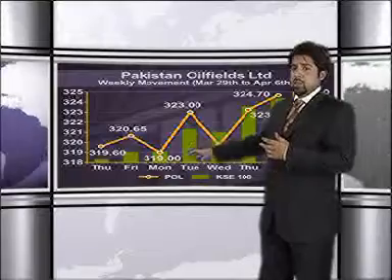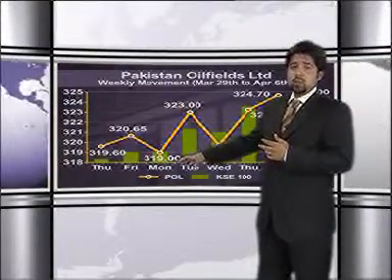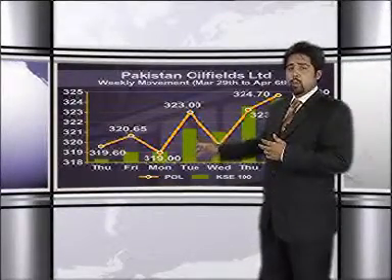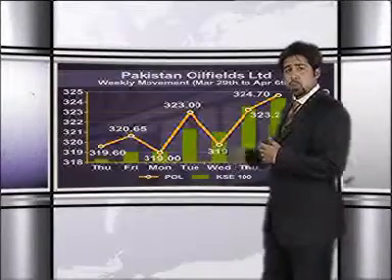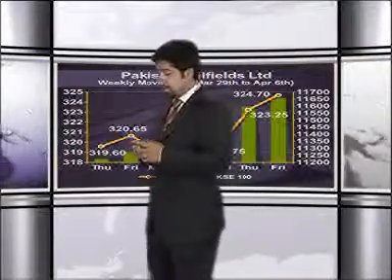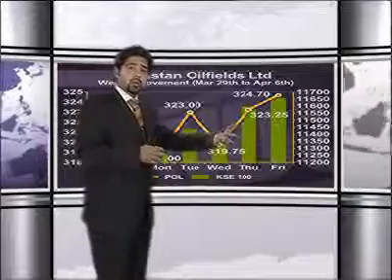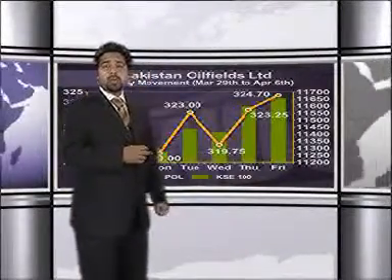As you can clearly see, 243 rupees was the weekly low for PPL, low volumes coming in, but again from the beginning of this week PPL also then started picking up its pace, given a good momentum and good volumes, and you clearly see over this particular level, 255 rupees right now is the support level for PPL.